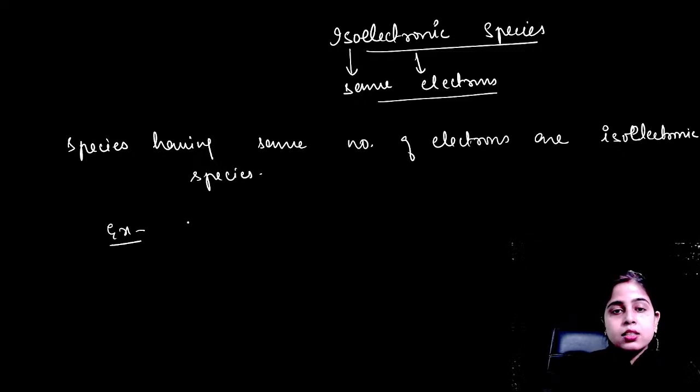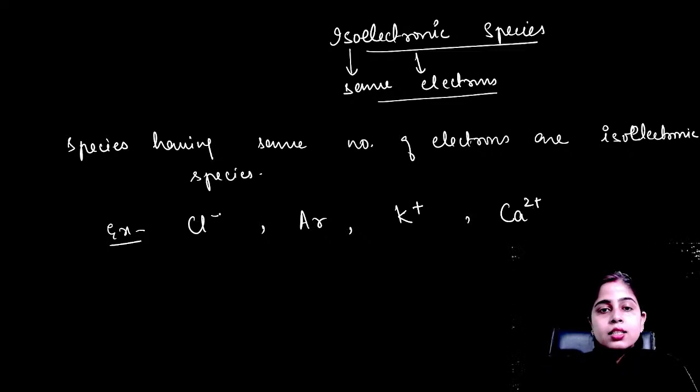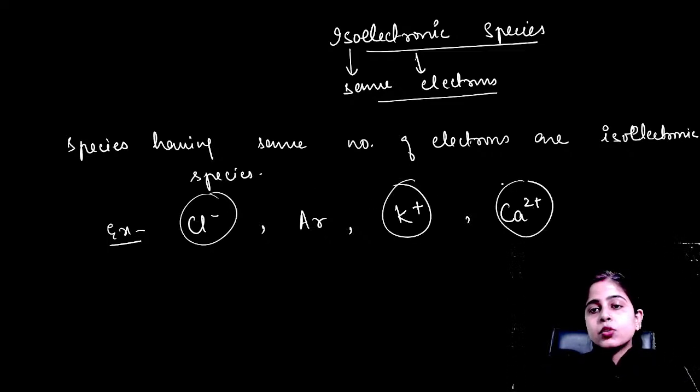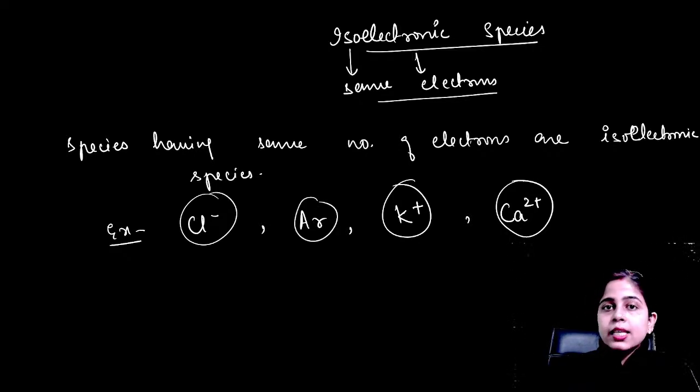The example is Cl minus, argon, K plus, and Ca2 plus. You can see Cl minus, K plus, Ca2 plus are all ions, and argon is an atom over here. So the isoelectronic species can be charged species or uncharged species. Charged species can be isoelectronic and uncharged species can also be isoelectronic. This you need to understand.